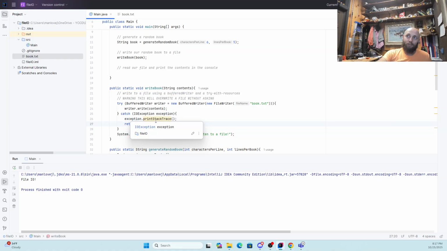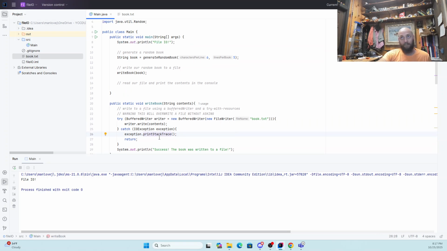So if there's an exception, we'll print the stack trace, and then we'll stop doing this book writing method. We'll go back to main. That means, since we're going to leave, we're never going to get to printing out the success line. That's the safe way to ensure that we've actually told the truth with this print line.